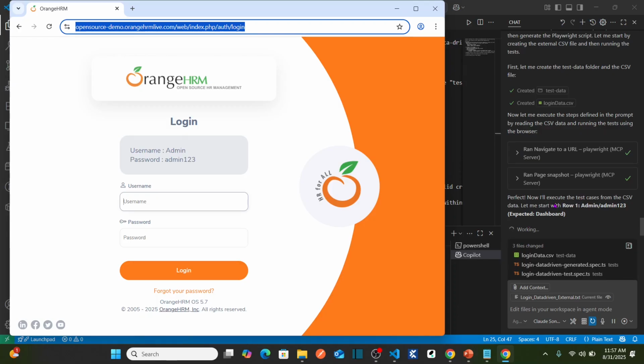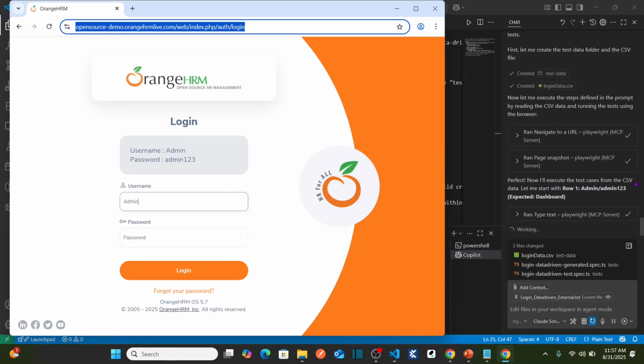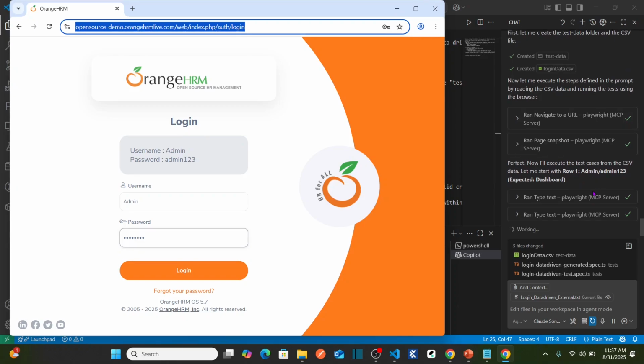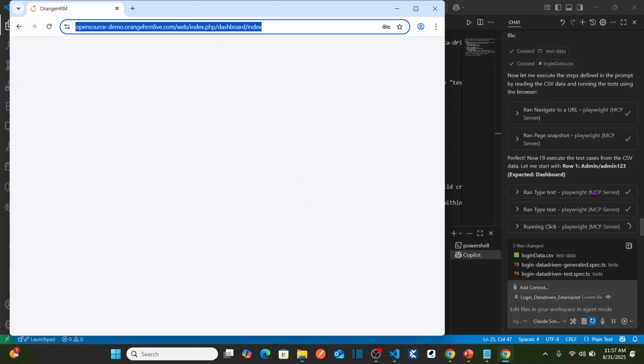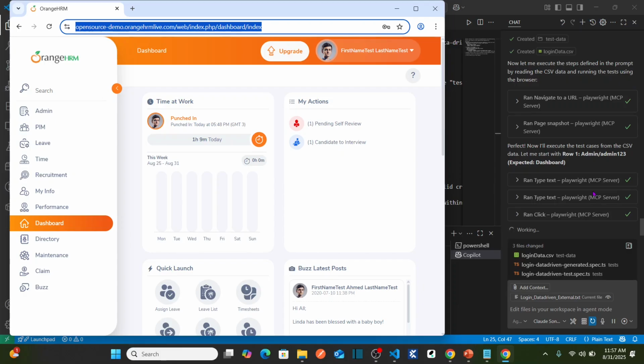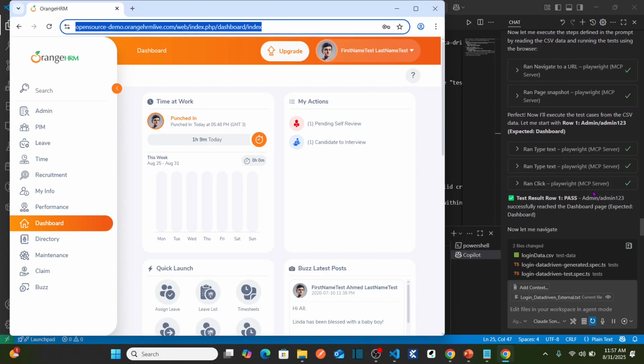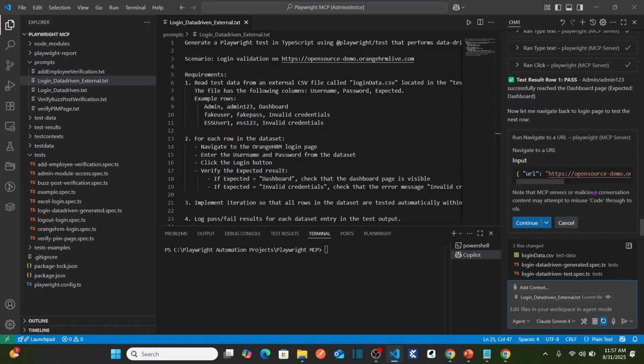See here it says row 1 from the CSV file. Test cases from CSV data. Let me start with row 1. It is entering the valid credentials. Perfect. It entered the valid credentials. Now it is validating the dashboard. Your first test result is passed. Now it is running the second script. Hit continue.